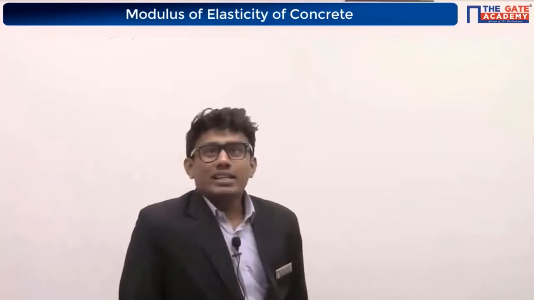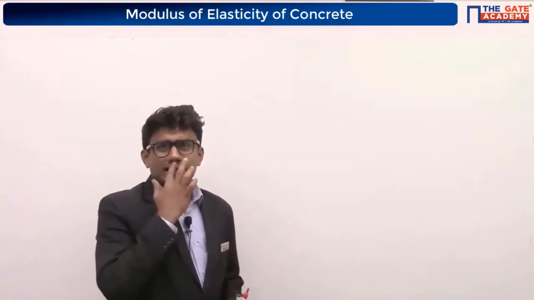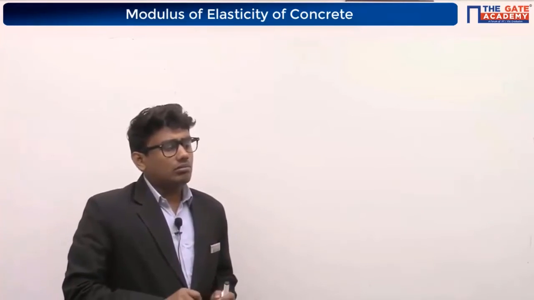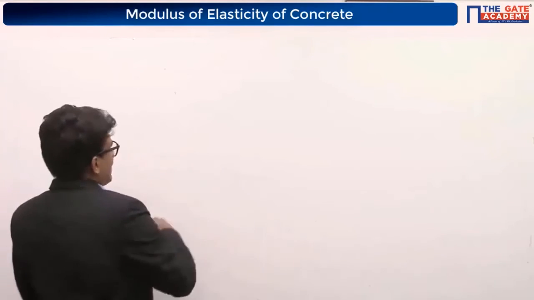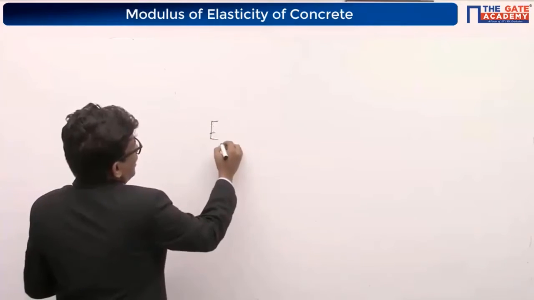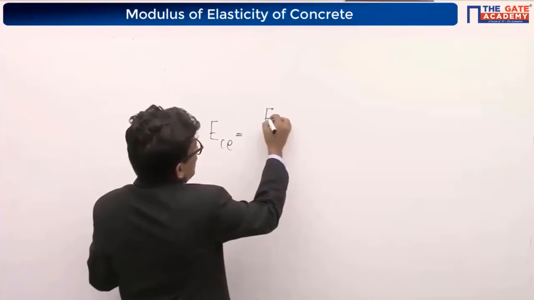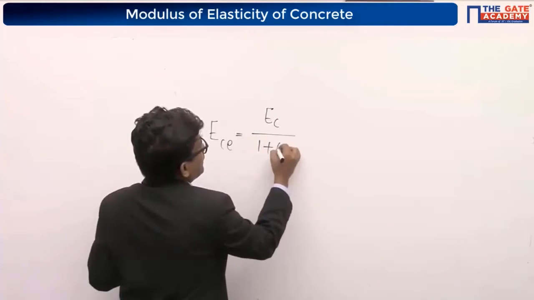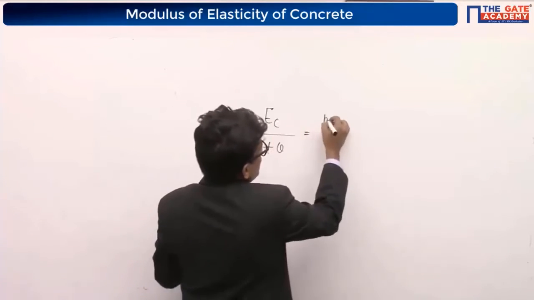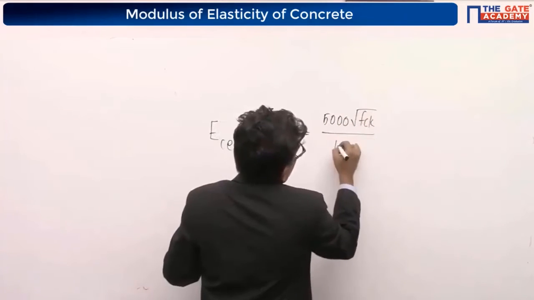Superb. Yes, I think almost all of you are getting the correct answer. Just listen here. He is asking us to find the long-term modulus of elasticity, which means he is directly asking us to find the effective modulus of elasticity, right? Which is obtained by the equation: static modulus, that is our short-term modulus, divided by 1 plus theta. For short-term modulus, we have the equation 5000 root of fck, so 5000 root of fck divided by 1 plus theta.